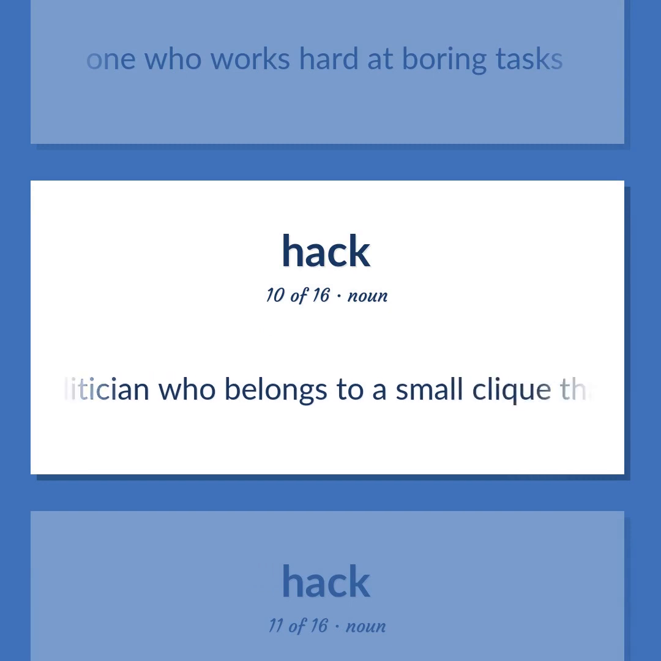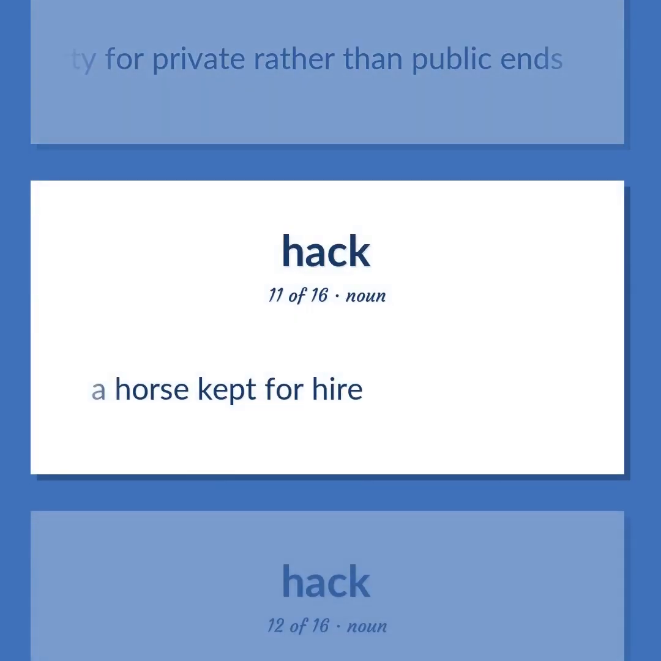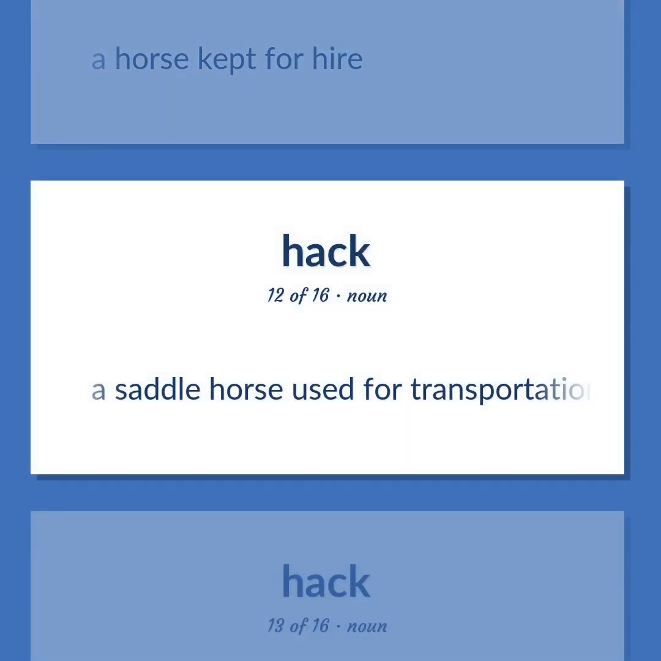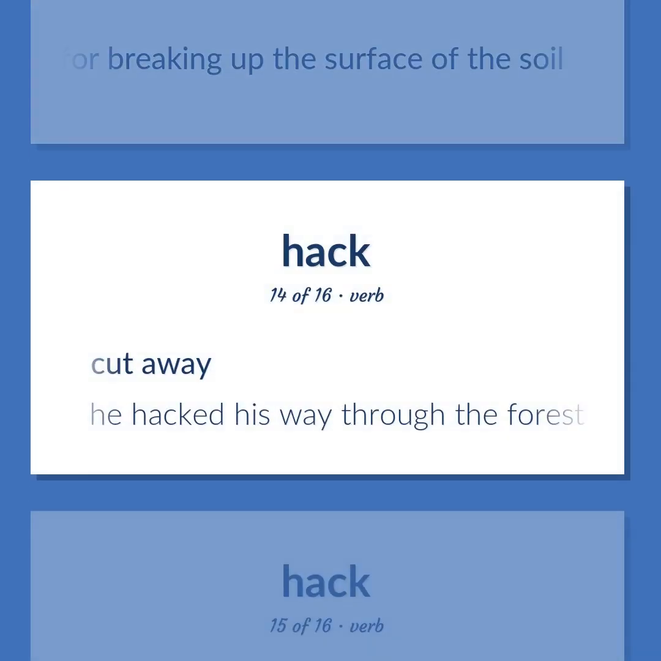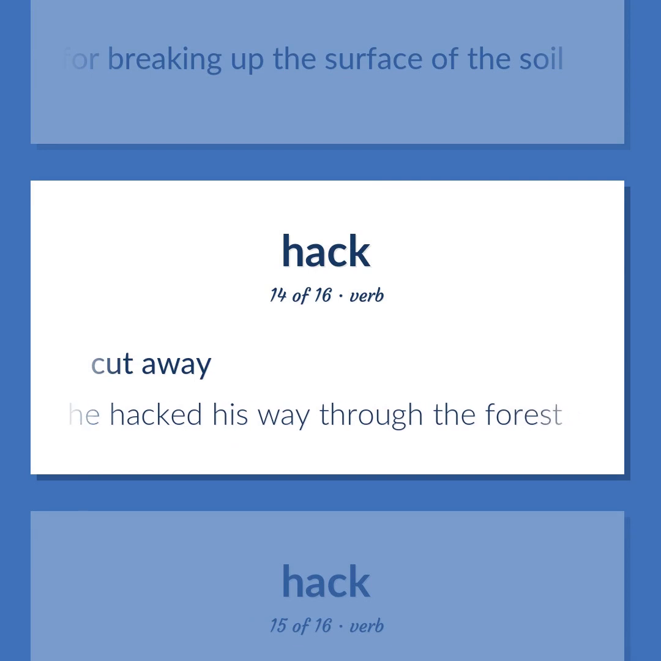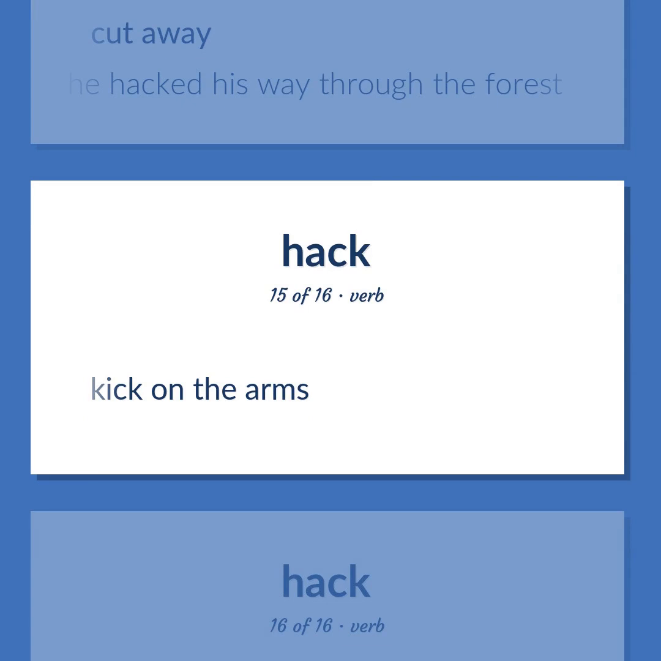A politician who belongs to a small clique that controls a political party for private rather than public ends. A horse kept for hire. A saddle horse used for transportation rather than sport. A tool, as a hoe or pick or mattock, used for breaking up the surface of the soil. Cut away. He hacked his way through the forest. Kick on the arms.